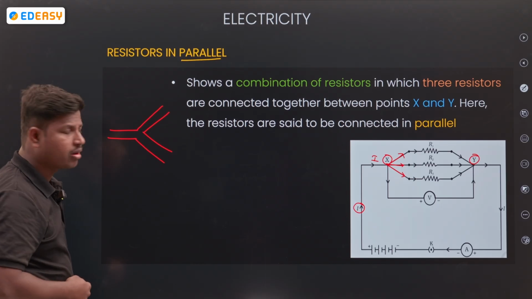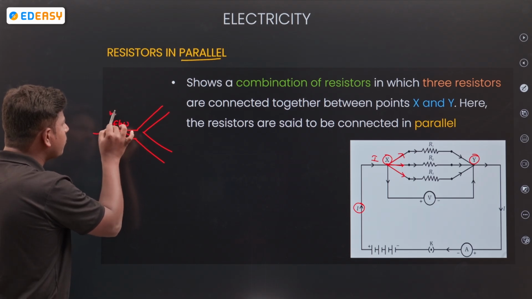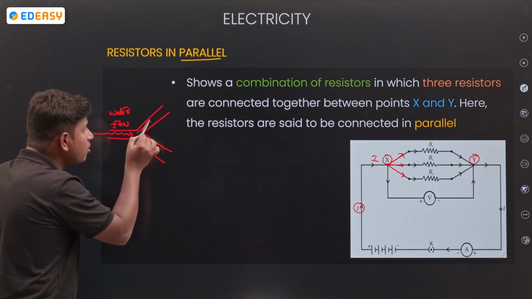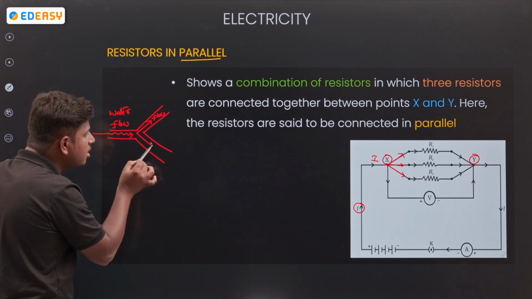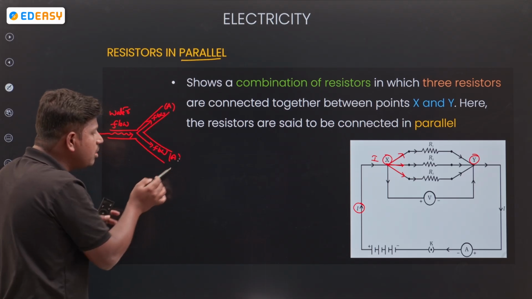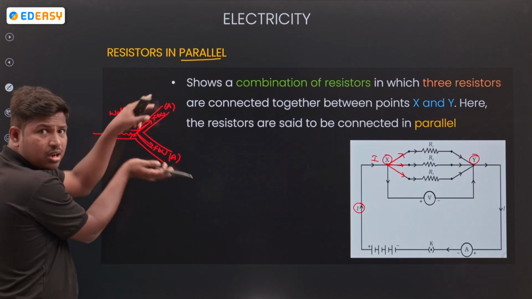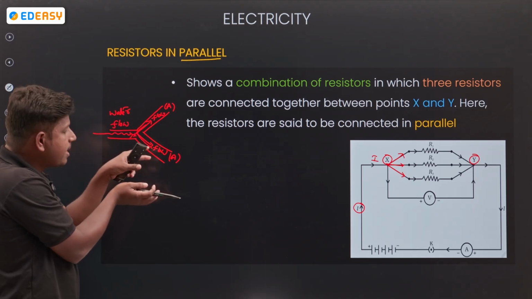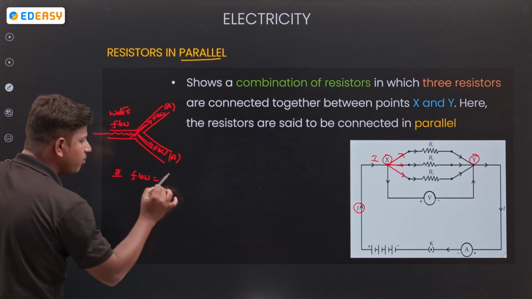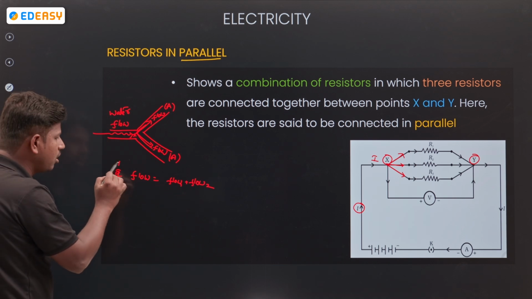See, water flow is there in this direction, and this direction also has flow. If the area is equal, the flow will be the same. Water enters, and at point X the water flow divides into two. Similarly, total flow is equal to the flow of the first one plus the flow of the second one. Then you will get the total flow.